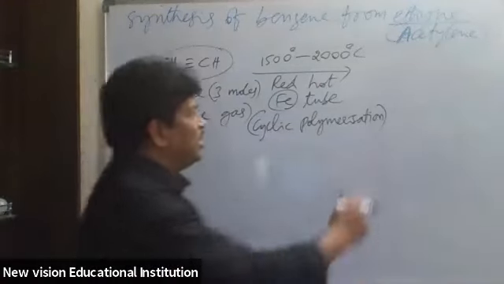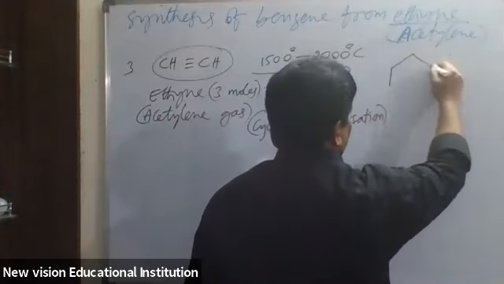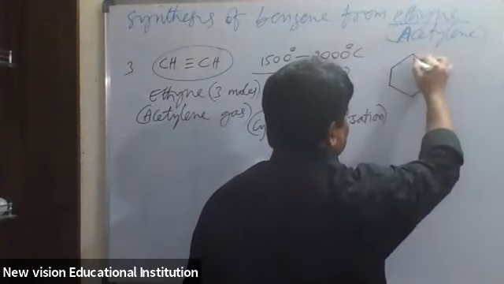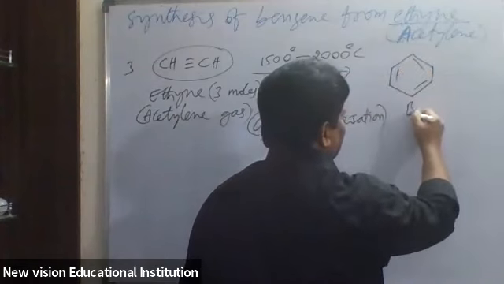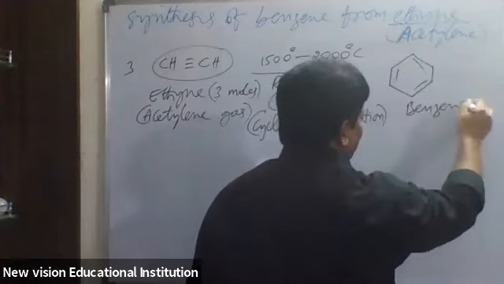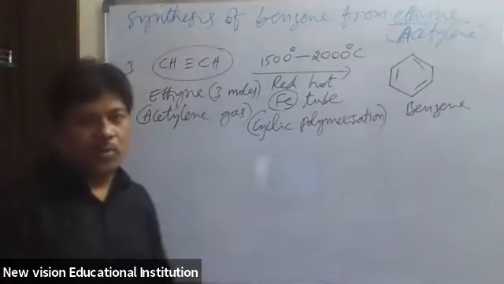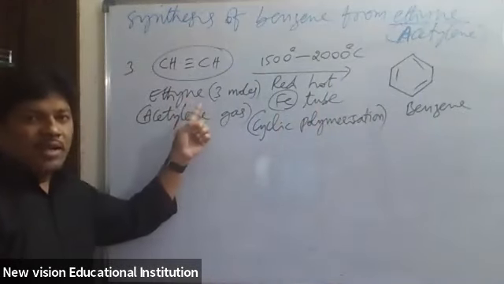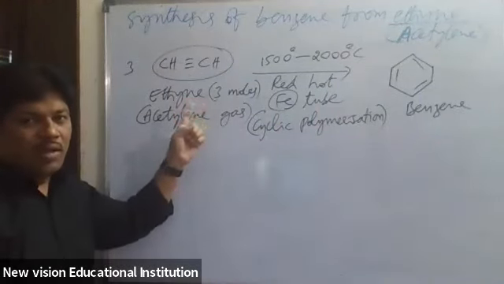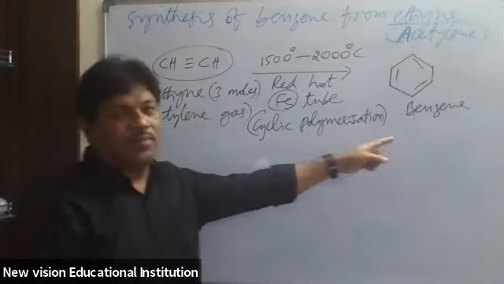The cyclic compound benzene is produced here. Benzene is a cyclic and aromatic compound, and from a non-aromatic compound we are getting an aromatic compound.